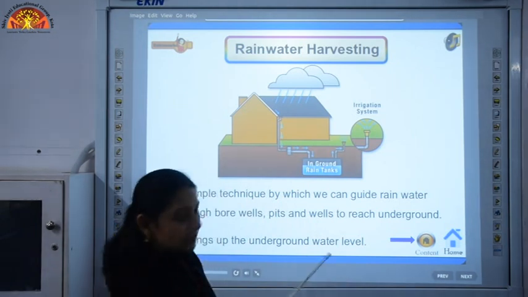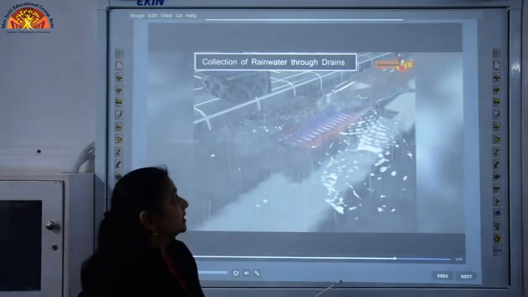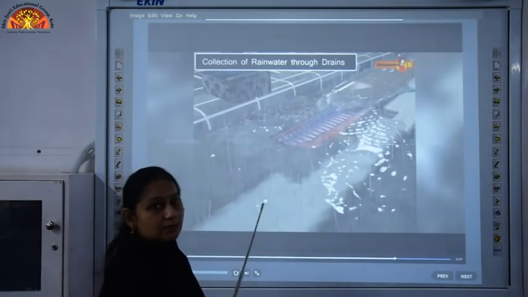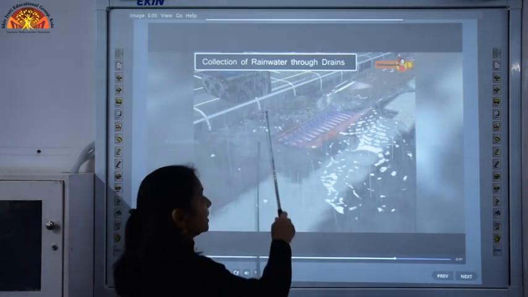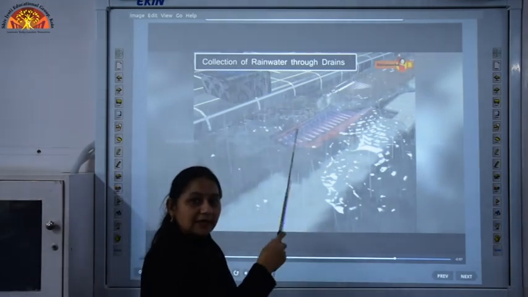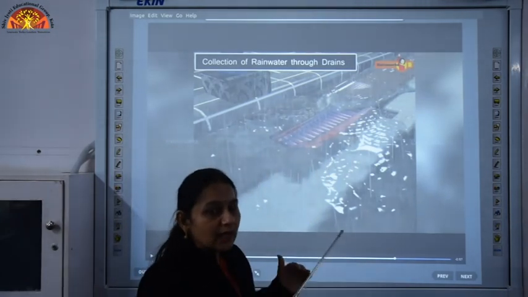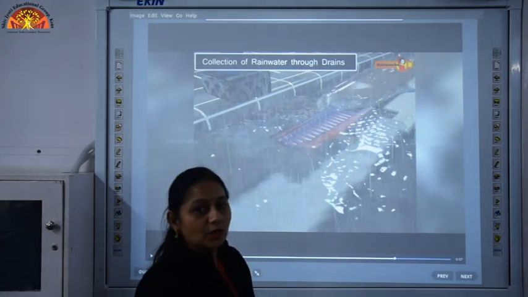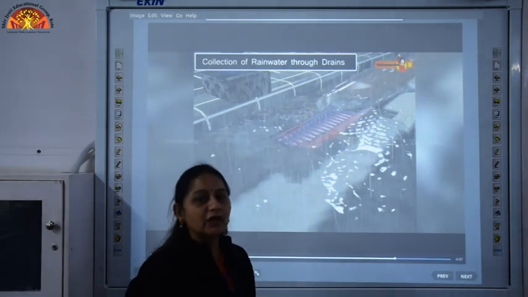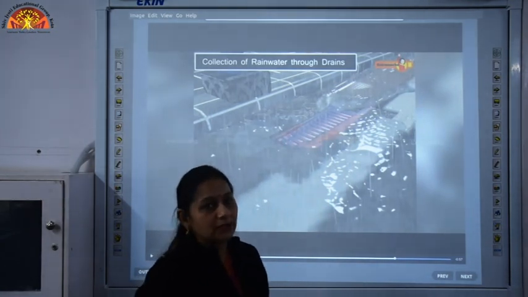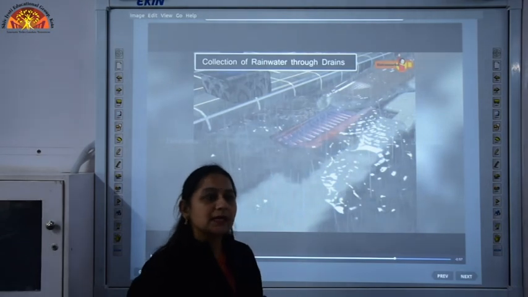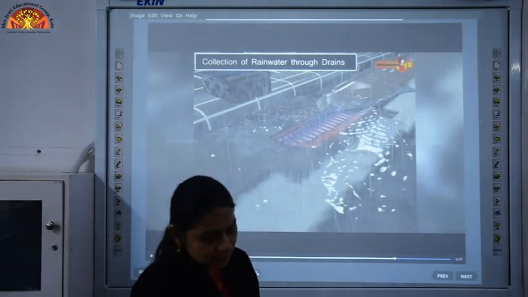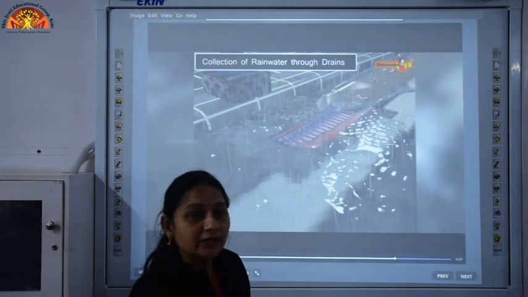Other than collecting roof water, we can collect surface water also. Surface water can be collected through drains, and this can be allowed to pass underground. So, this will increase the level of underground water. In another way, it is the best way of conserving water. So, this was all about conserving water.